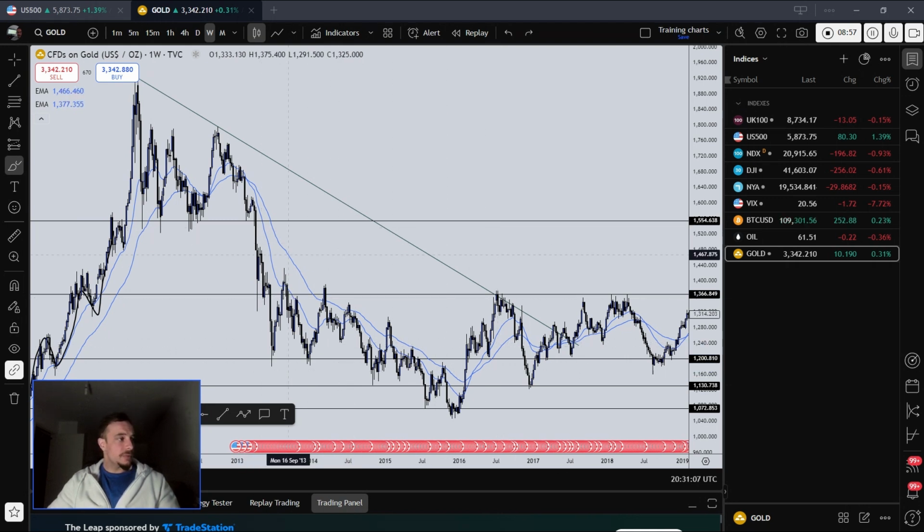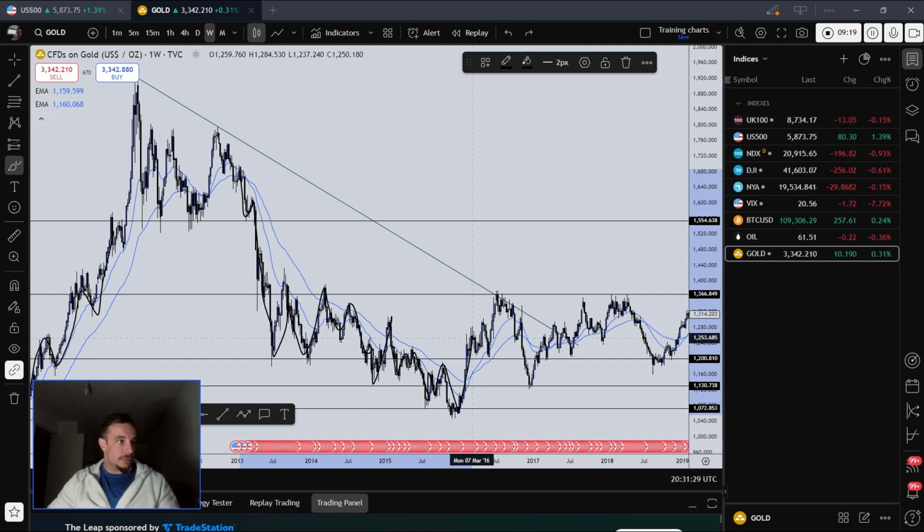And then we have impulsive and corrective moves, which we can see in this price very easily. Impulsive, impulsive. Now we are in a consolidation, which is called a correction. Impulsive, impulsive, came back up impulsively, came back down impulsively, a bit of a correction. Impulsive down, a bit of a correction. Impulsive down, impulsive up, correction, impulsive up.